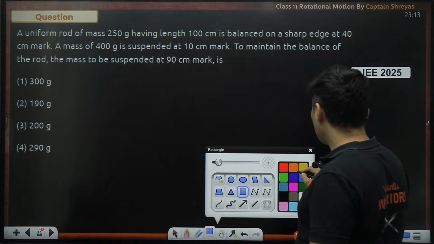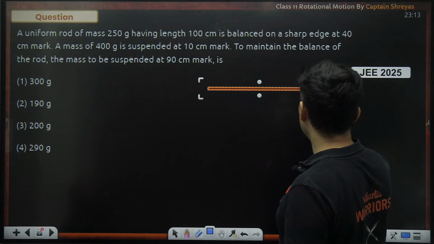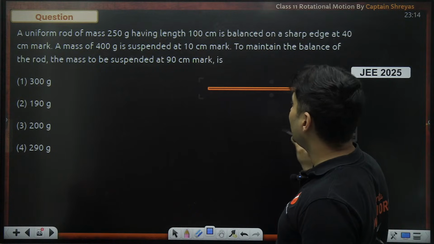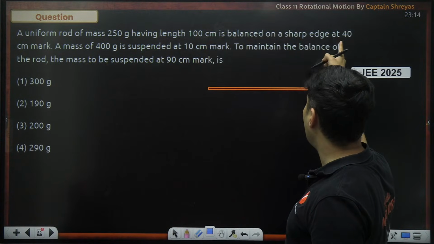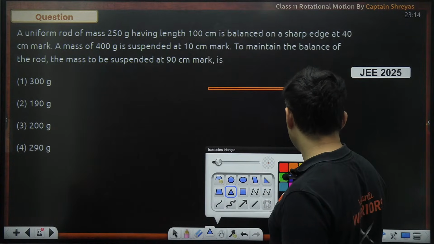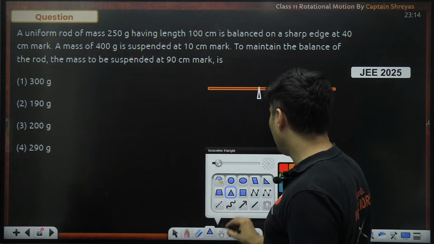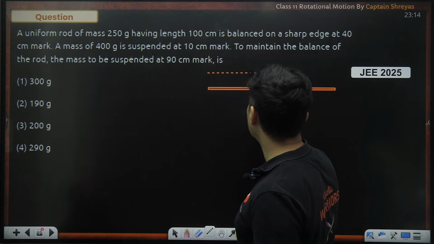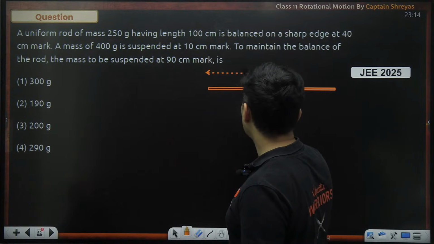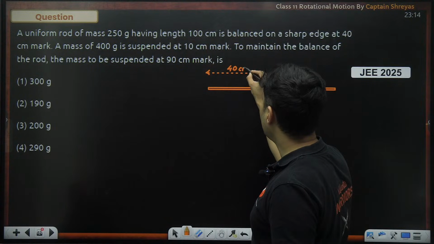Let us first visualize the question. Imagine we have a scale like this. The mass of the scale is 250 grams having length 100 centimeters. It's balanced on a sharp edge at 40 centimeter mark. So the 40 centimeter mark will be somewhere over here. If I had to measure this much distance, that is basically our 40 centimeters.